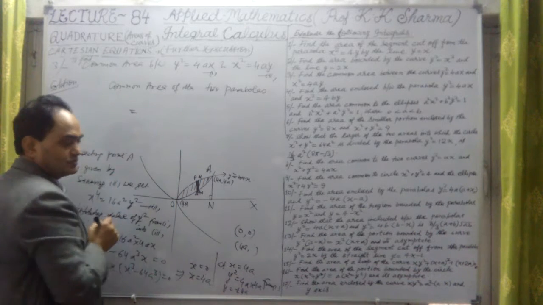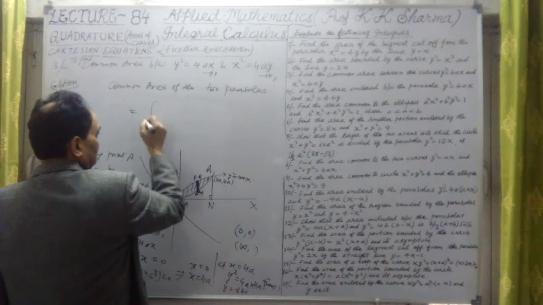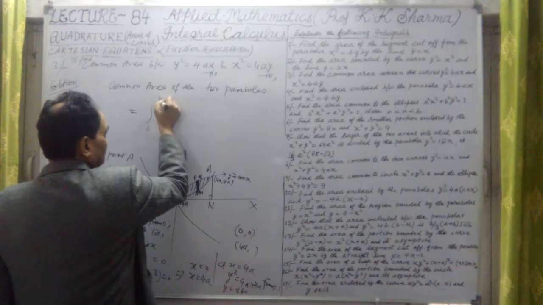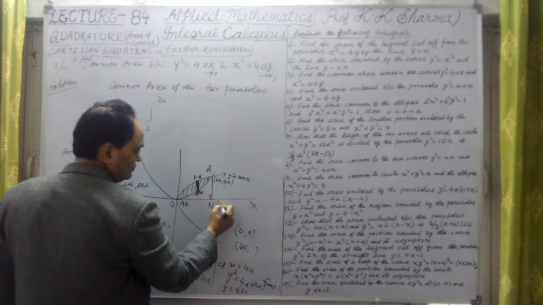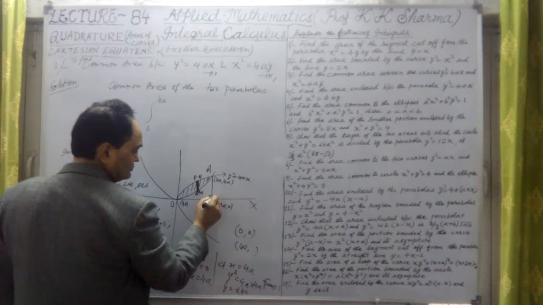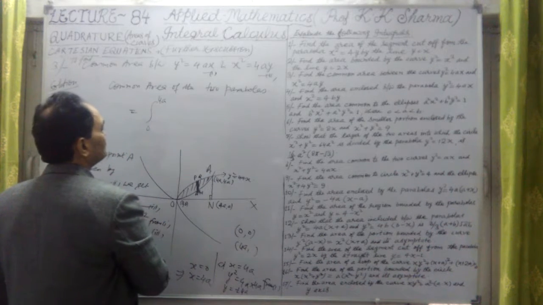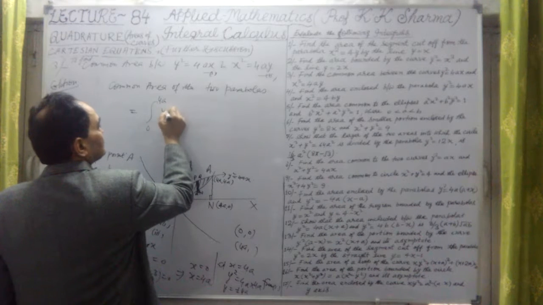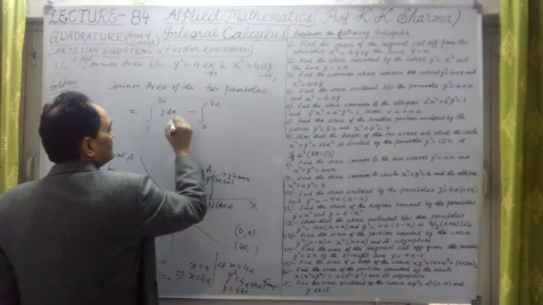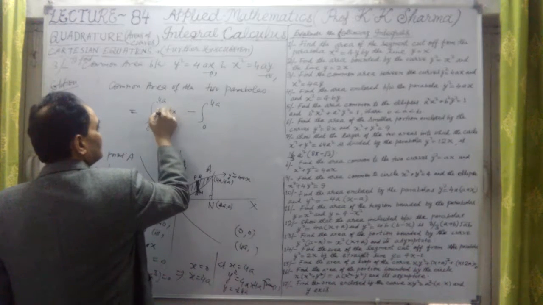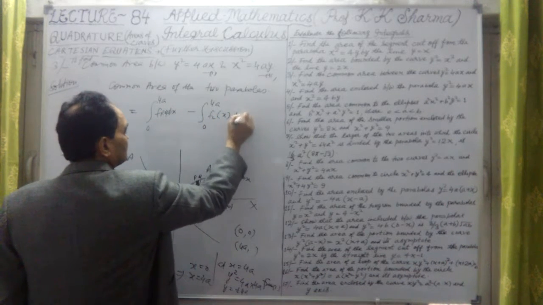So for the first parabola, y dx is equal to how much? Let me write here. So the first parabola limits, let me put 0 to 4a, because x limits are 0 to 4a here. This is x equal to 4a at this N point. So 0 to 4a, and y dx, minus 0 to 4a, and this y, let me take f1(x). First one is f1(x), second is f2(x) into dx.